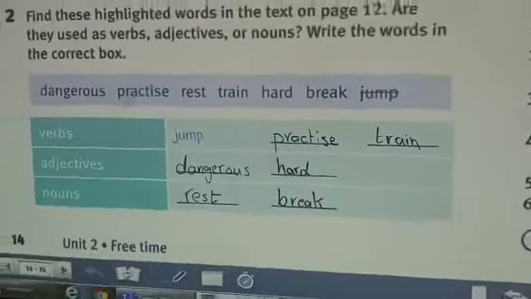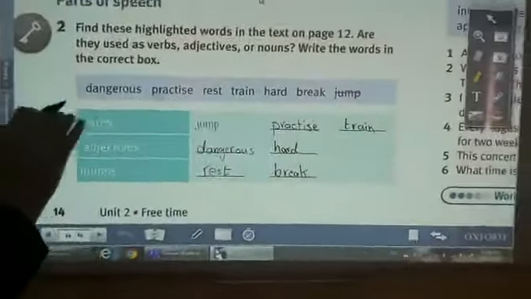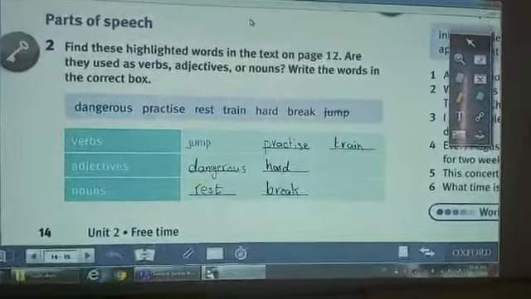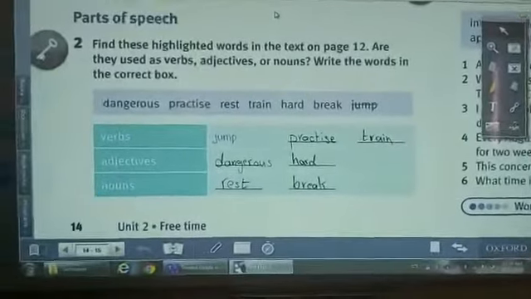Okay guys, now you have to copy the words in exercise 1 and exercise 2 in your notebook, in your pupils book, and send me your answers.